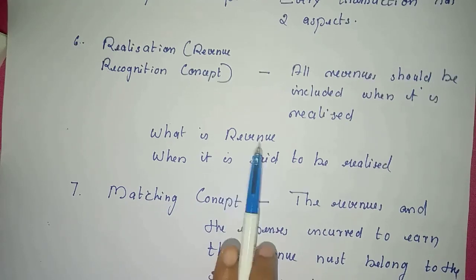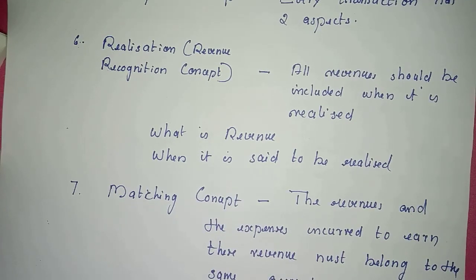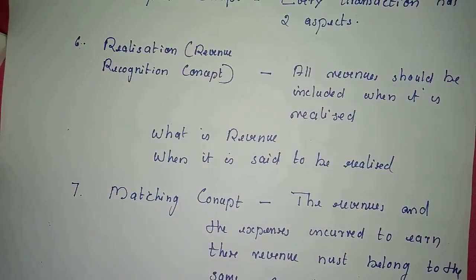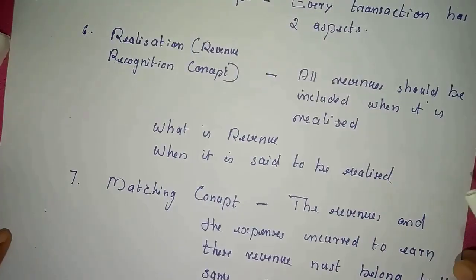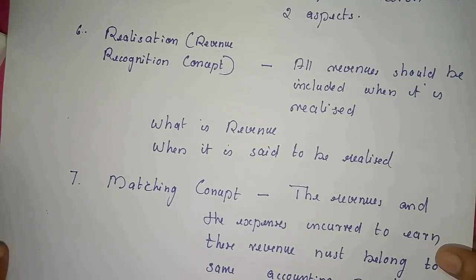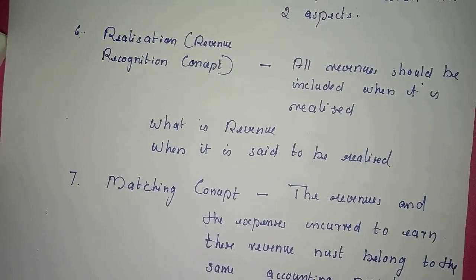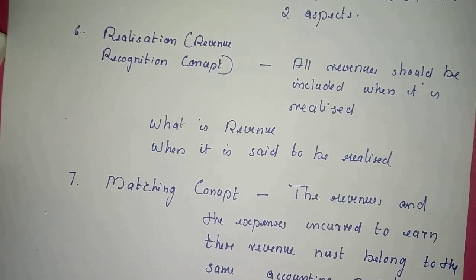The same way as revenues. Salary for the month of January must be recorded in the month of January itself. Maybe we are paying it in the next month. Same way, rent for the month of March must be recorded in the month of March itself, even if we are paying it in the next month. All the expenses and revenues must belong to the same accounting period.